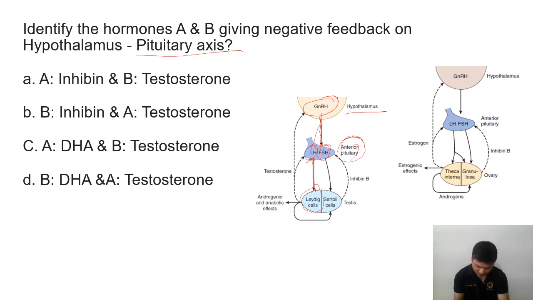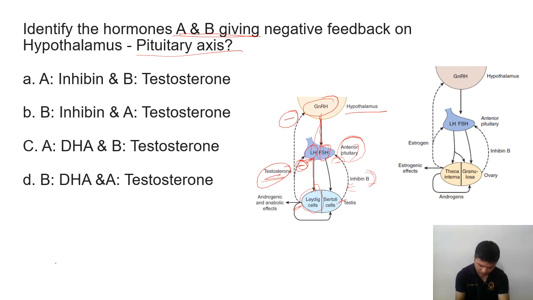And the Sertoli cell is actually releasing inhibin B, and this is the testosterone. The Leydig cell will actually release the testosterone, and this testosterone is going to inhibit. So here feedback inhibition will be there. They are going to inhibit LH, and not only LH, testosterone can also inhibit the gonadotropin releasing hormone. Here inhibin B is also going to inhibit the follicle stimulating hormone. So to define the hormones A and B: A is actually testosterone and B is inhibin.